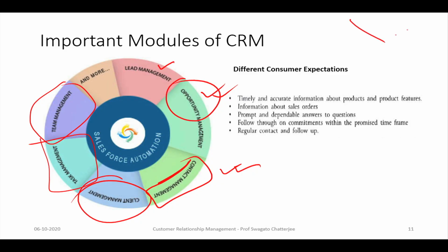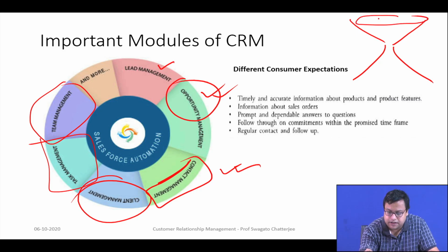So, here the first thing is a funnel. It is like a funnel and then a reverse funnel. The first thing is the lead, lots of leads get generated. From those leads come the opportunities.